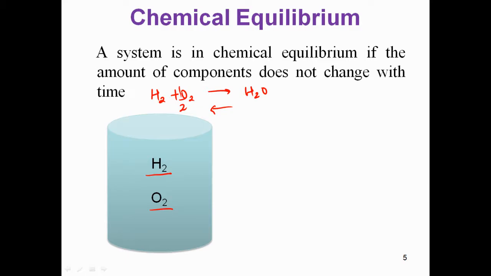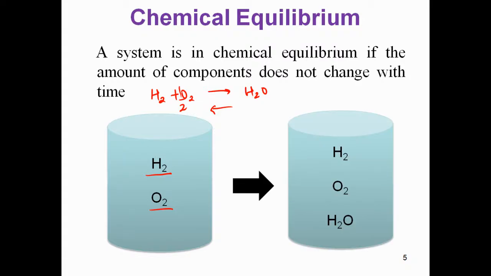Now what will happen after some time is that you will find there is some amount of water, some amount of oxygen and some amount of hydrogen gas. Suppose at this point of time the amounts of hydrogen, oxygen and water are not changing with respect to time. Now they are fixed.